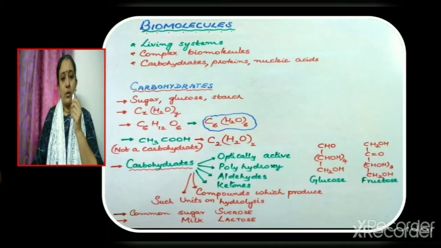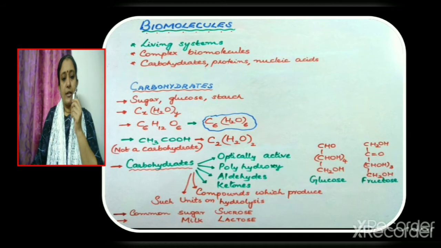Let us now move on to the next chapter, biomolecules. Living systems are made up of a large number of complex biomolecules like carbohydrates, proteins, nucleic acids, lipids, etc. Let us now first discuss carbohydrates. Proteins and carbohydrates are the essential constituents of food.